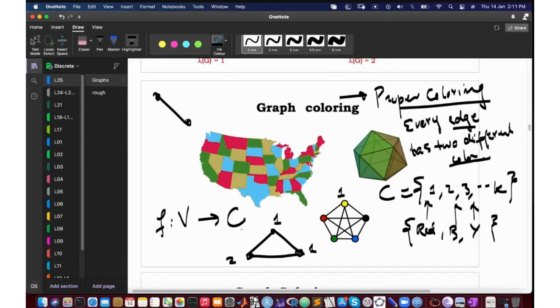Okay, so any assignment of colors to the vertices is coloring. Proper coloring means that it's a coloring in which every edge, the two vertices on the ends of an edge always receive different colors. Okay, so for example, in here, every pair of vertices receive different colors. So this is actually a proper coloring. Okay, do we all understand what proper coloring is? Yes, sir.